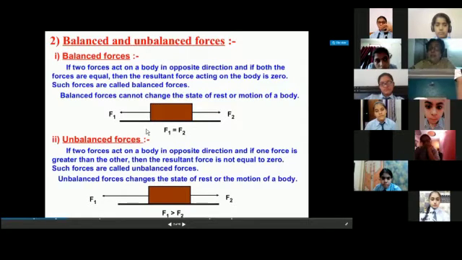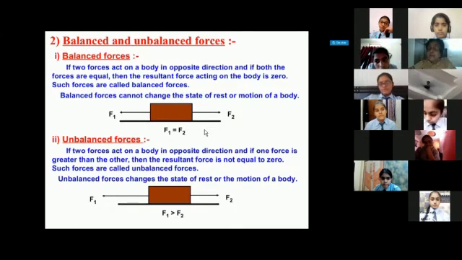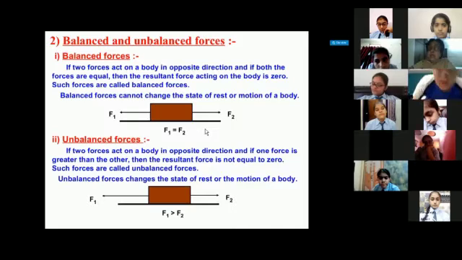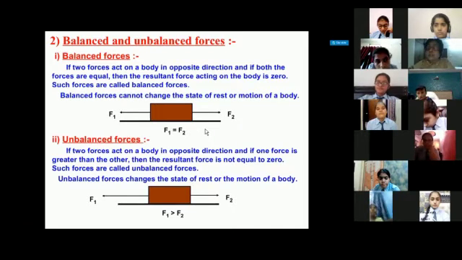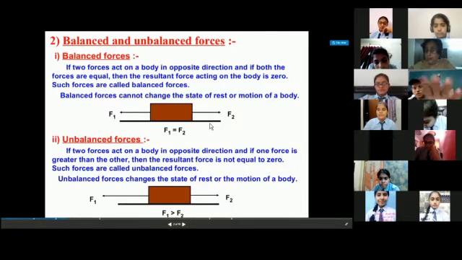So what will be the result if both the forces are equal? What is the resultant force? In this case, the resultant force will be 0. That you must have seen when you were playing a tug of war. If there are two teams and both the teams are applying equal forces on both the sides, both the teams are pulling, each on their own side. So if both the teams are pulling, they are applying the same force, so nobody will be the winner. The resultant force will be 0.